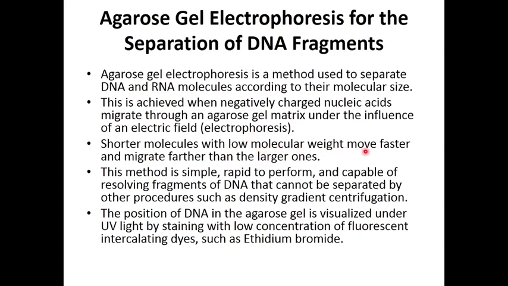Shorter molecules with low molecular weight move faster and migrate farther than the larger ones. Larger ones will be seen near the wells where we load the DNA or RNA, while the shorter molecules we can see farther from the wells where we load the DNA or RNA.